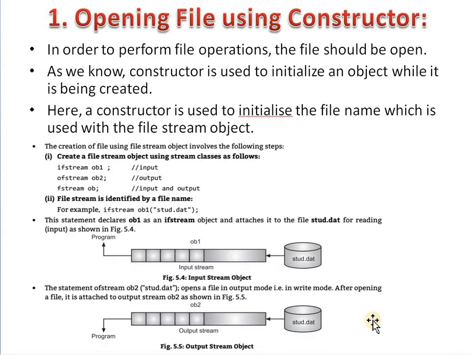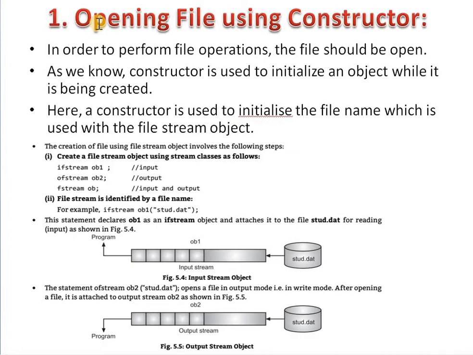In C++, a file can be opened in two ways. The first one is opening the file by using the constructor, and the second one is opening the file using the open member function.